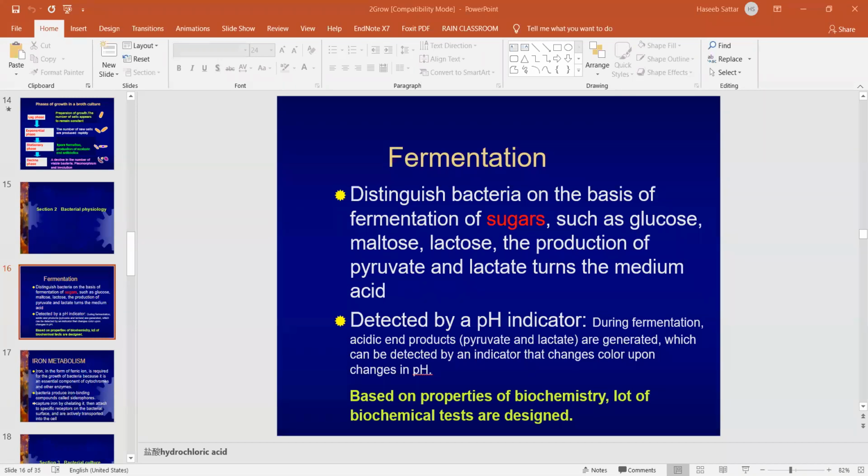Fermentation is the process through which the bacterial cell breaks down the sugar molecule, and the breakdown of the sugar molecule leads to the glycolysis process. You remember glycolysis? So what is the end result of glycolysis?